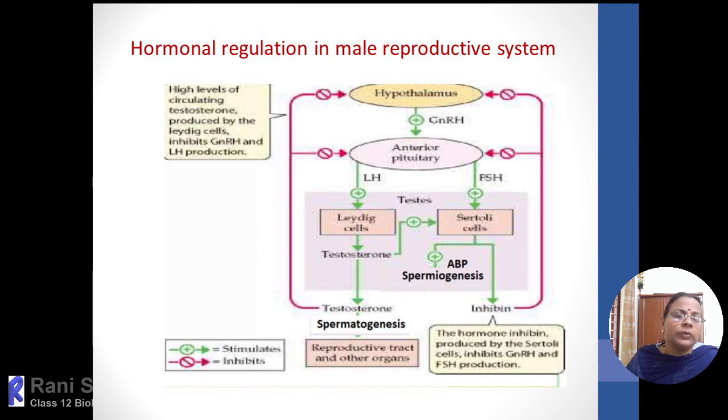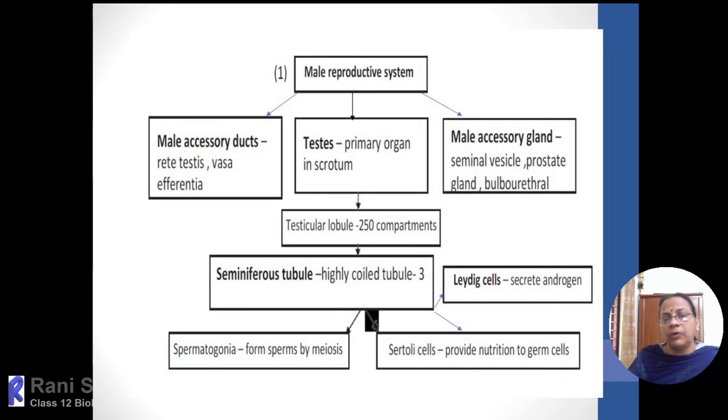With this, we have come to a conclusion of the major topics. Just a recap of the topics we have discussed. The male reproductive system consists of the main sex organ, a pair of testes, located within the scrotum. Then the accessory ducts: the seminiferous tubule is the main tubule, then rete testis, vasa efferentia, epididymis, vas deferens, ejaculatory duct, then urethra. The urethra opens out through the urethral meatus.